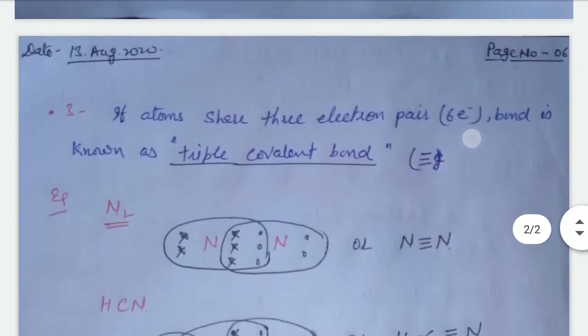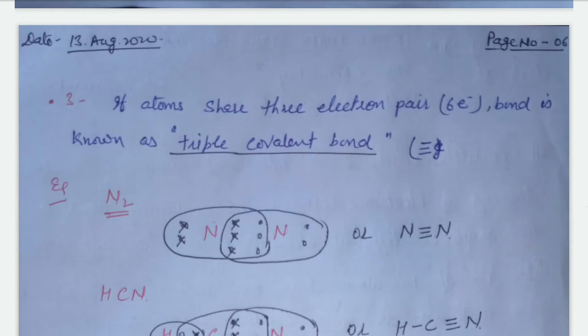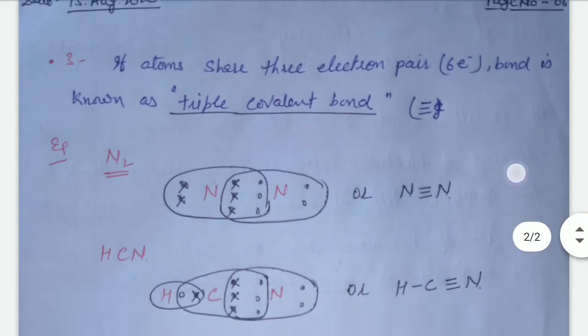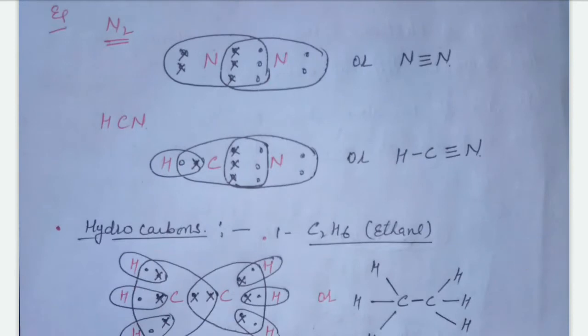And in triple bond, nitrogen has five valence electrons. They require three electrons for a stable electronic configuration. These three electrons are taken by mutual sharing with another nitrogen atom to form a nitrogen-nitrogen triple bond. And also SCN is an example of the triple bond.